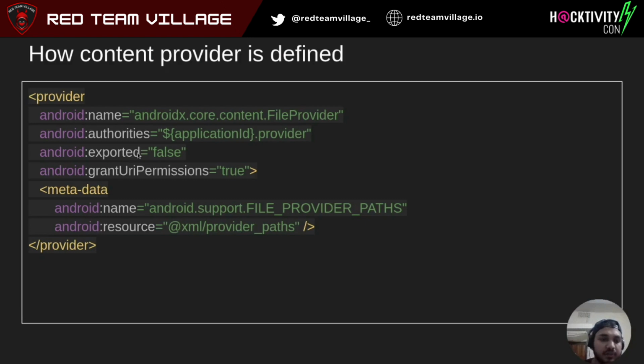Now exported: basically, if your content provider is exported, other apps can directly access data from it. We'll talk about this later, but this is just an overview of what exported means. It opens the possibility for other apps to query. Then we have URI permissions, as in when we want our intent to set flags on a provider, what permissions it will have. Setting this to true means we are giving read and write permissions. Now metadata: basically, we specify which paths a provider is allowed to access.